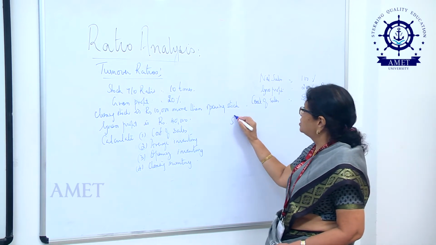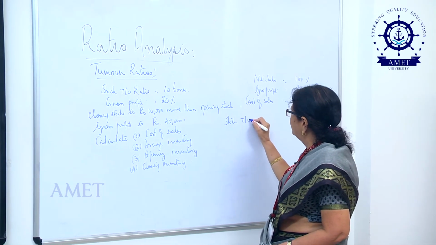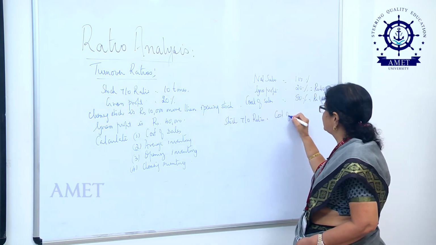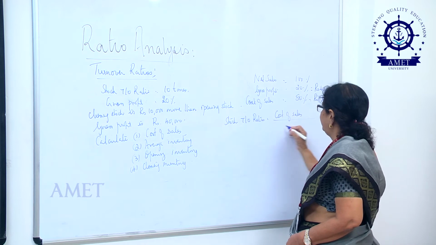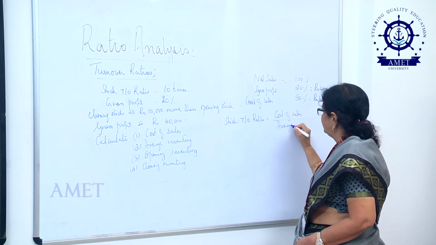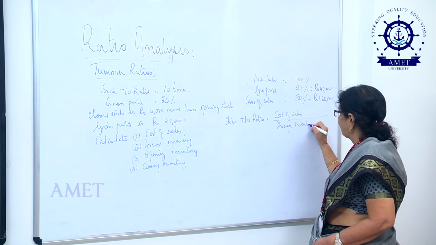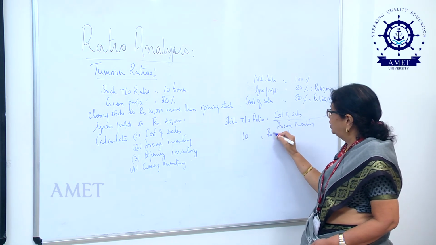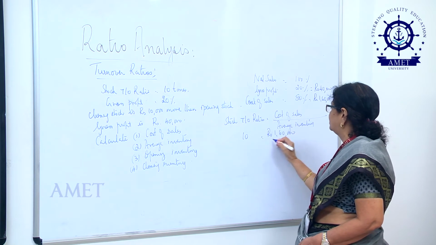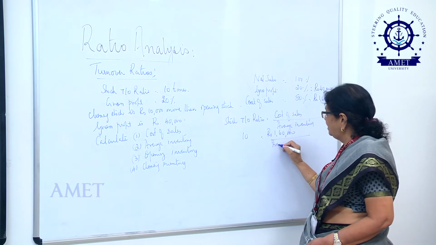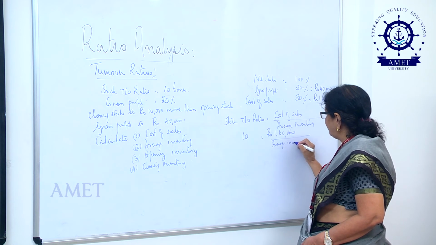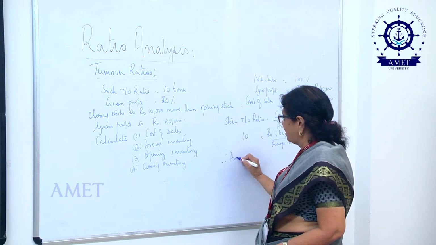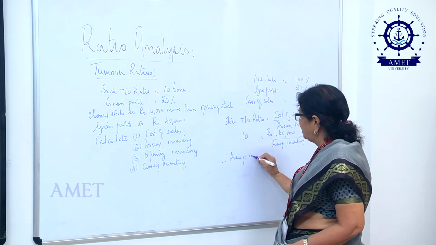Now, I know stock turnover ratio is equal to cost of sales divided by average inventory. Now, this 10 is equal to rupees 1,60,000 divided by average inventory. Therefore, I am able to arrive at the average inventory.